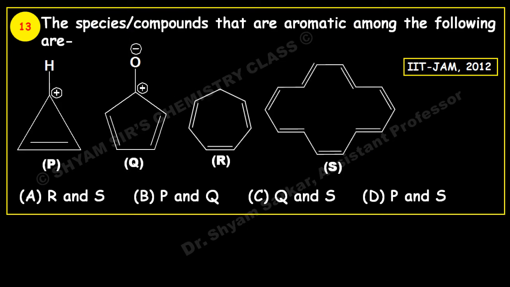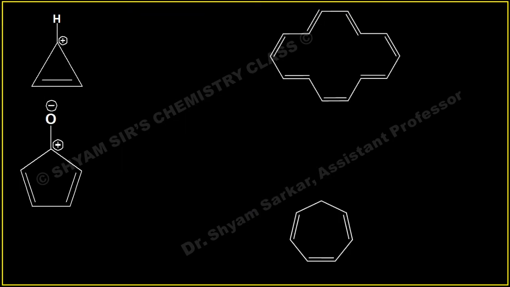Next question: the species or compounds that are aromatic among the following are. So you have to find out P, Q, R, S, so 4 molecules are given, which compounds or which species are aromatic in nature. So we will go one by one. So this is cyclic, fully planar and fully conjugated. This obeys the 4n plus 2 pi electron rule where n equals 0, and this is aromatic.